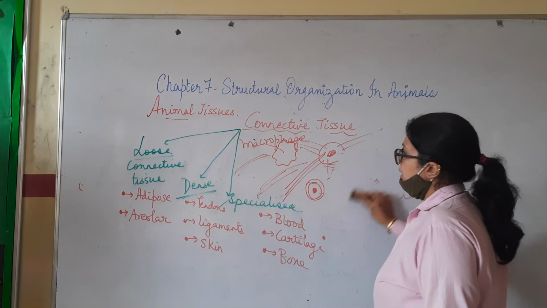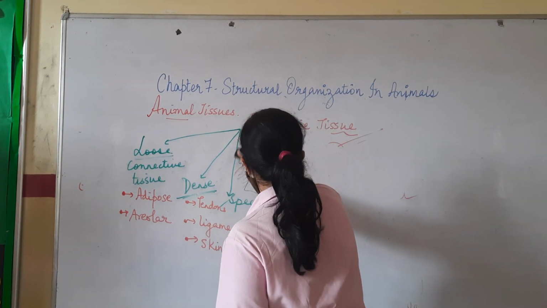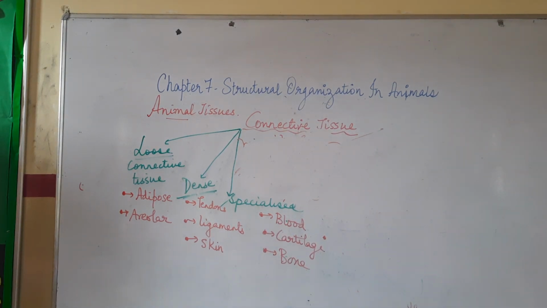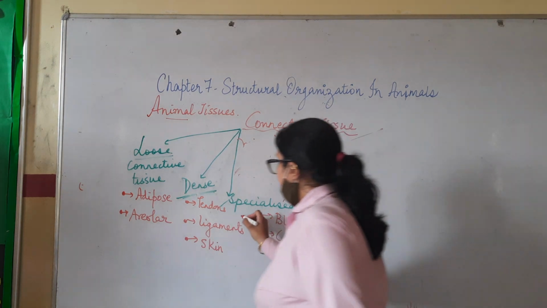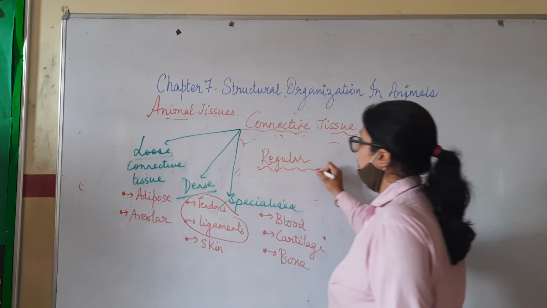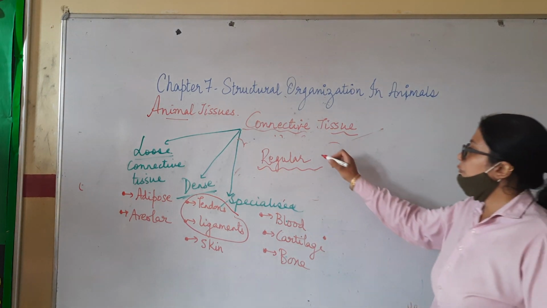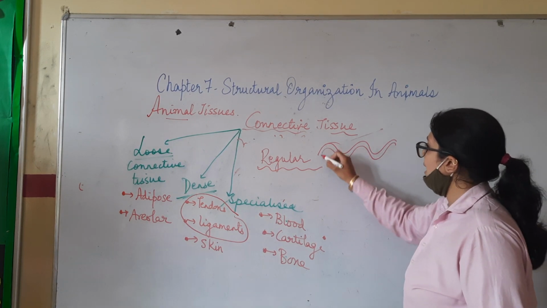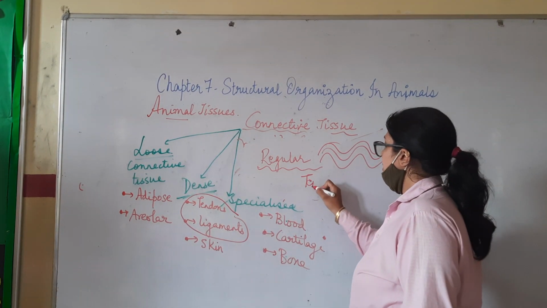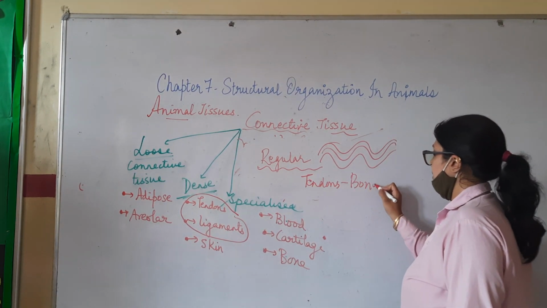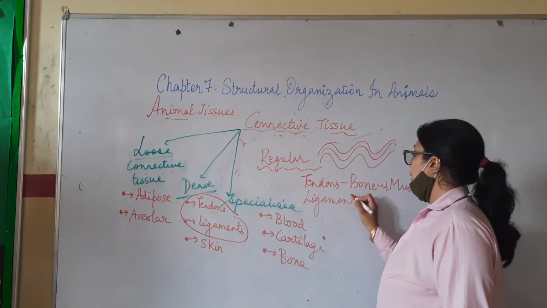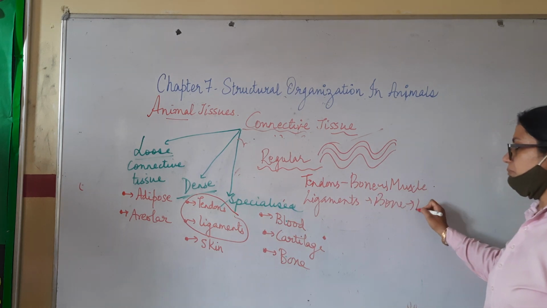Next, let us study the dense connective tissue, where the fibers and fibroblasts are present compactly. Firstly, let us see tendons and ligaments. Tendons and ligaments are regular type of connective tissue. Regular dense connective tissue means the fibers are present in one pattern, in one sequence. What are tendons? Tendons join a bone to muscle. What are ligaments? They join bone to bone.